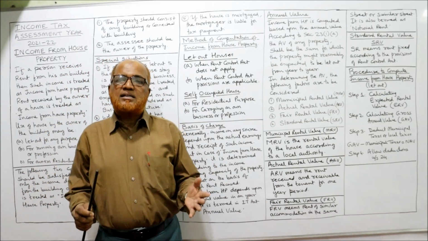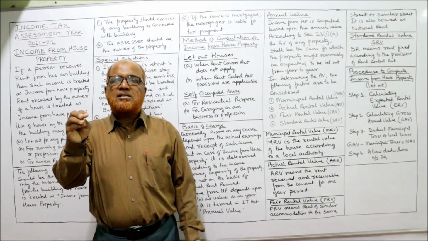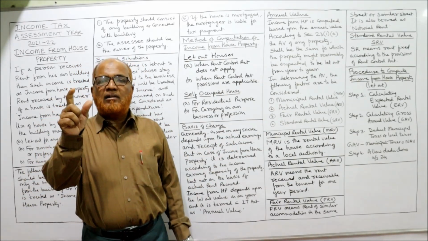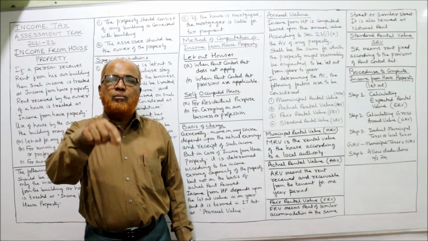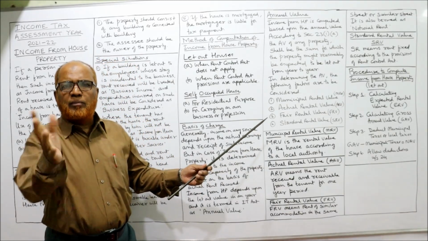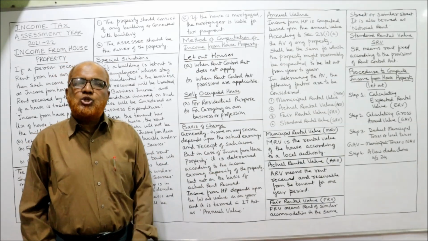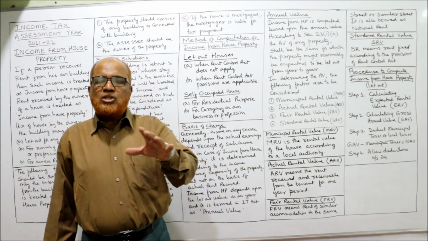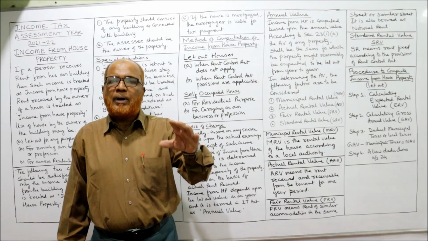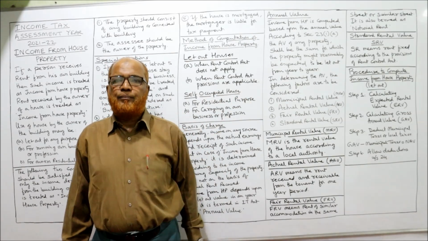So, the Income Tax Act says the municipal rental value is the rental value which is decided by municipal authorities or local authorities. In every problem, it will be given. Then second, actual rental value. The actual rental value is the rent received from the tenant by letting out the property.